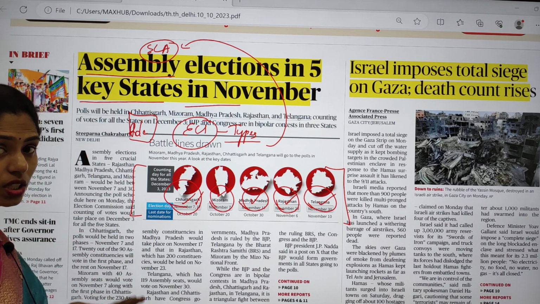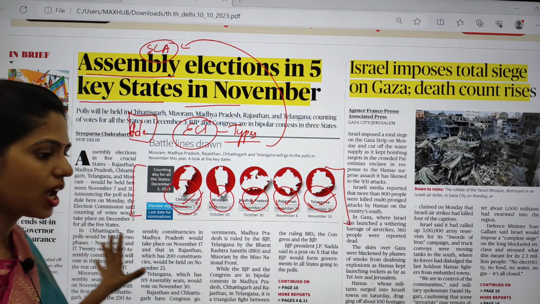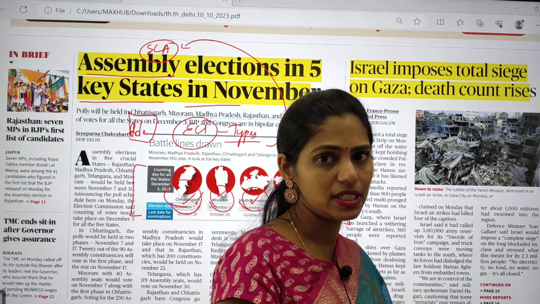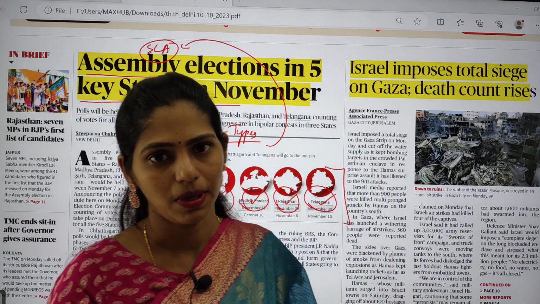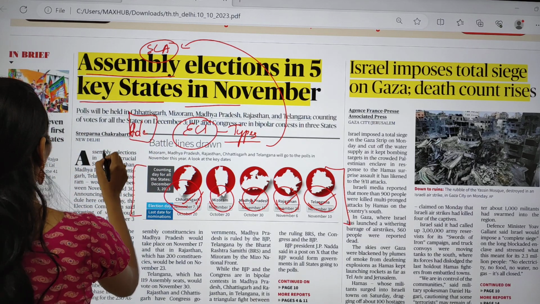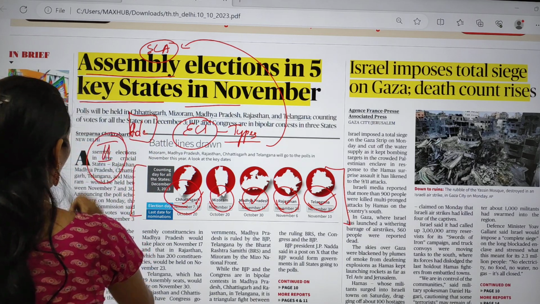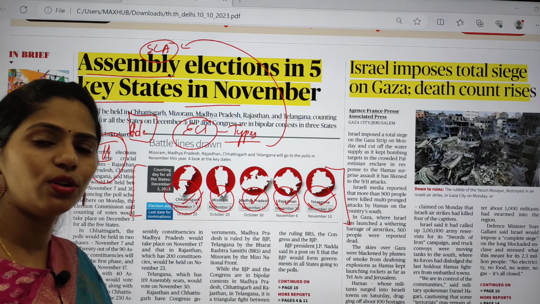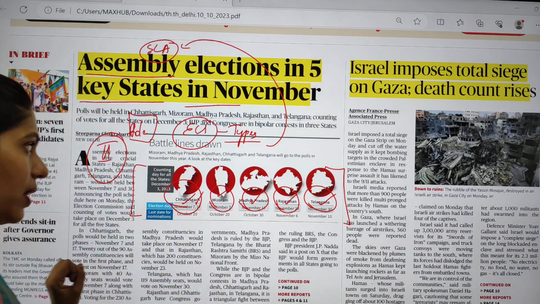Here one more thing you can focus on is the role of the Election Commission of India. This topic is also very important, and actually this article is important from your polity, which comes under your GS paper 2. Elections and electoral reforms is one of the favorite topics of UPSC, and you can expect questions from this topic.